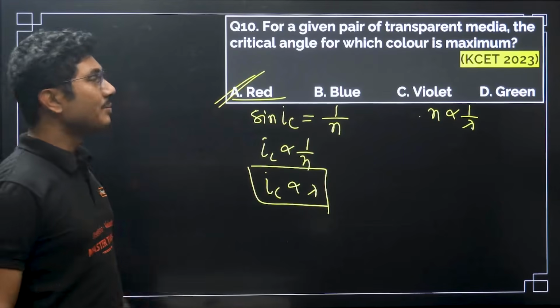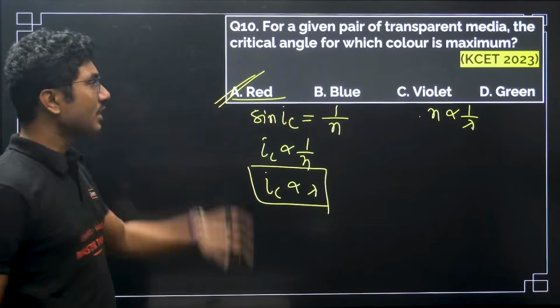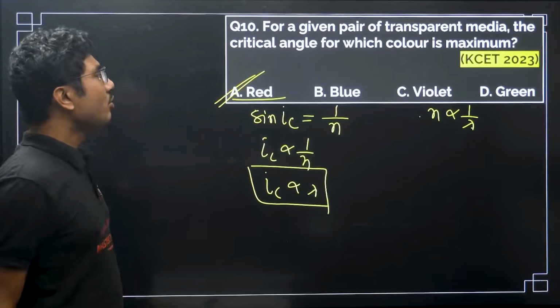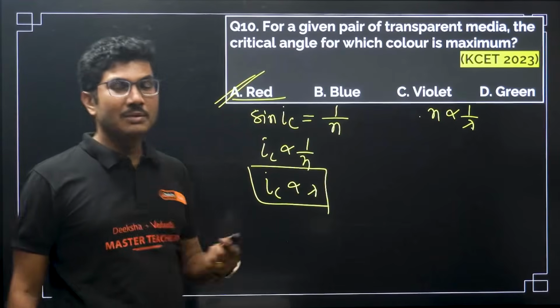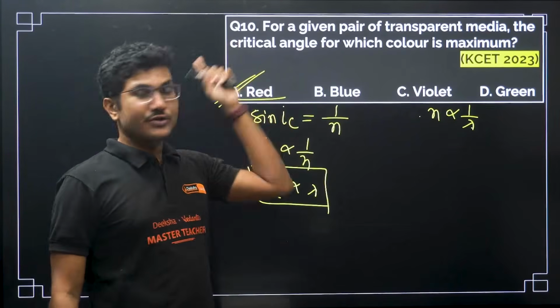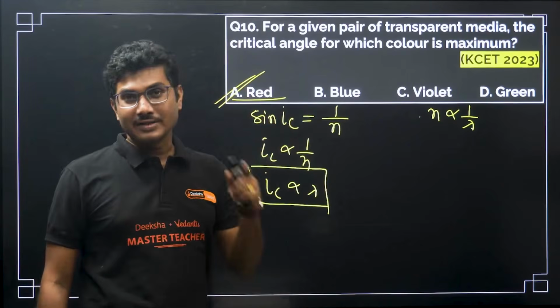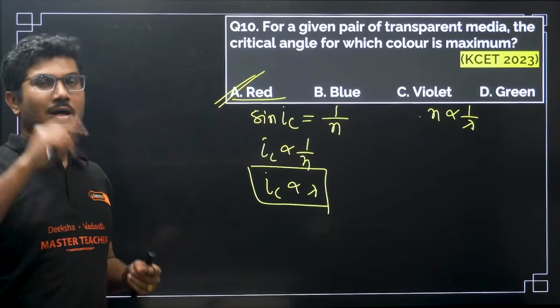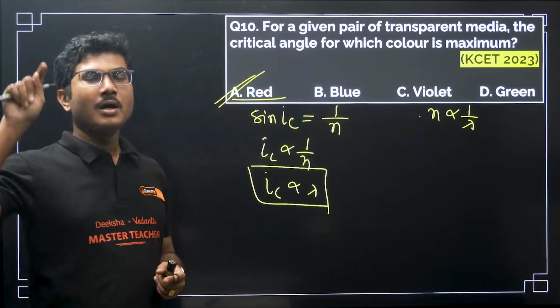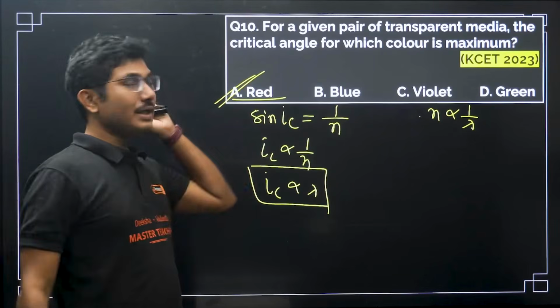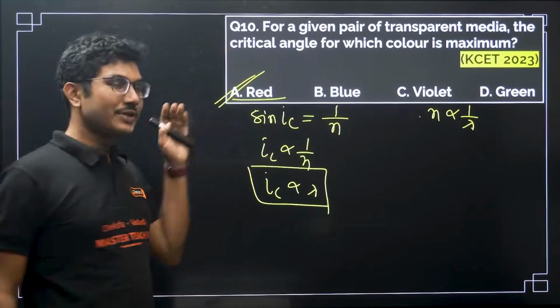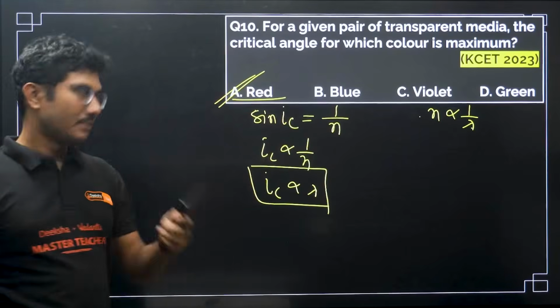So which one will have the minimum critical angle from the given options? Mention that in the comment below. Which one will have the minimum critical angle? Mention question number 10 and then answer it. Okay, for minimum, question 10, the color will be this. You can mention the color name or the option as well.